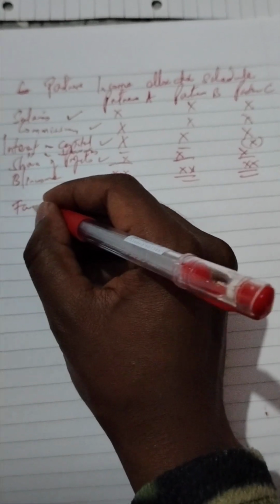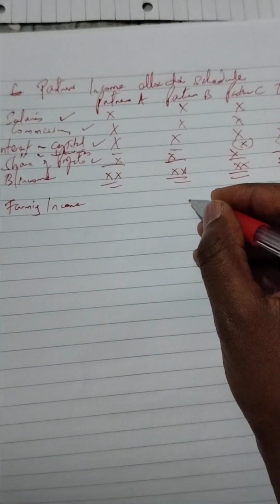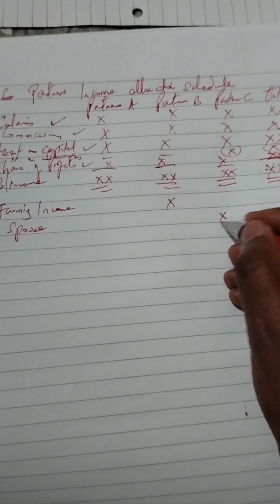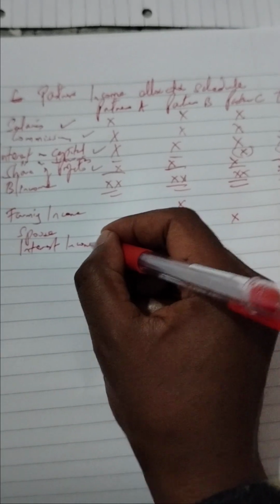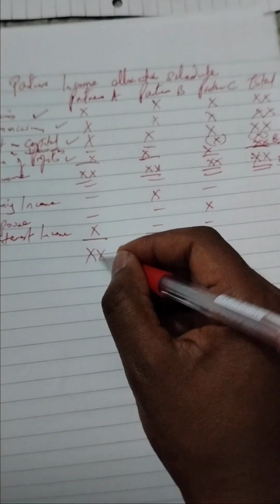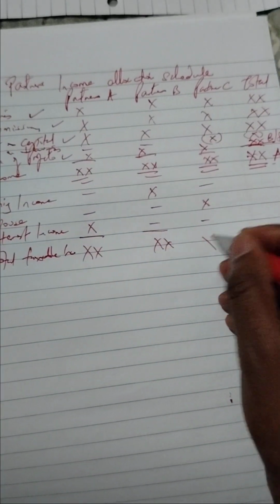Once you get the business income for each partner, we look at whether these partners had other incomes, say farming income. So you may find partner B has a farm and is getting a farming income. Maybe another partner is declaring the spouse's income, so we'll include that other income. Maybe another partner has interest income, so we'll bring in the interest income. So once you add all this, then we are able to get the total taxable income for each partner.